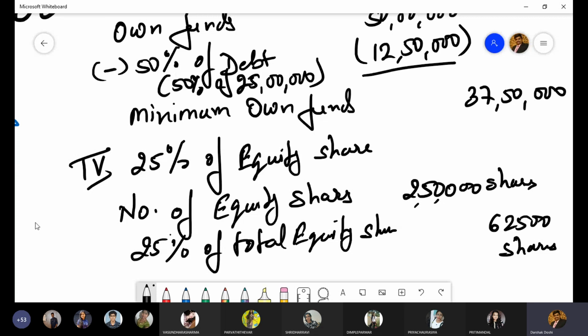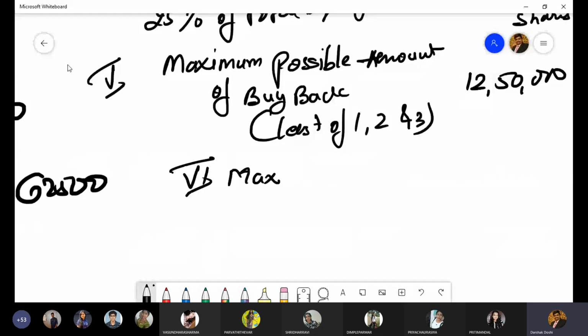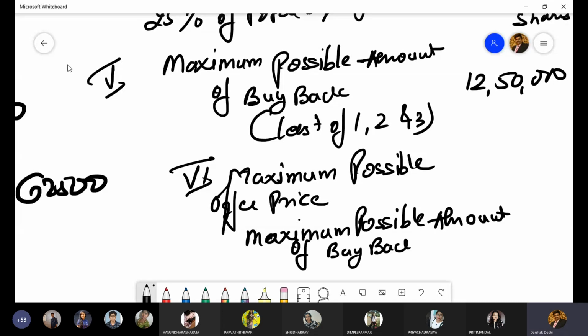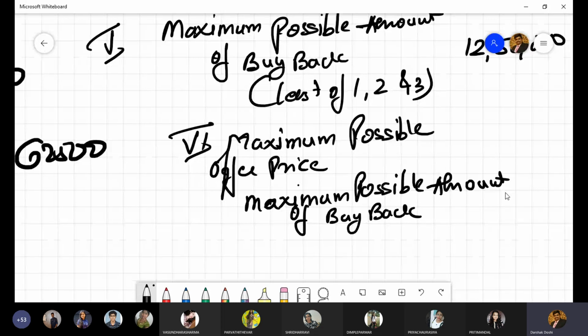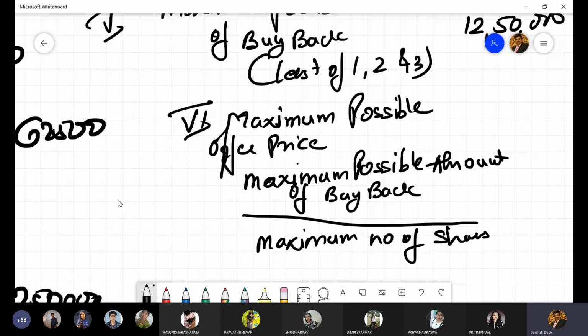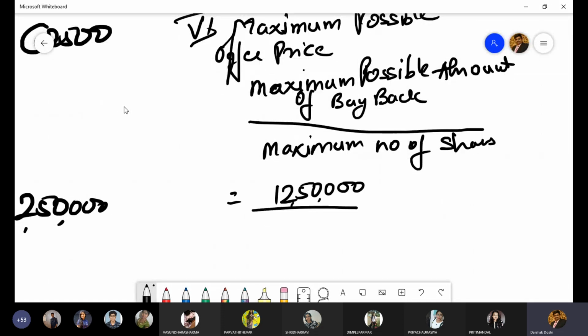And number 6, maximum possible offer price, that is step 5 divided by step 4, which will be maximum possible amount of buyback divided by maximum number of shares, which is 12,50,000 divided by 62,500.